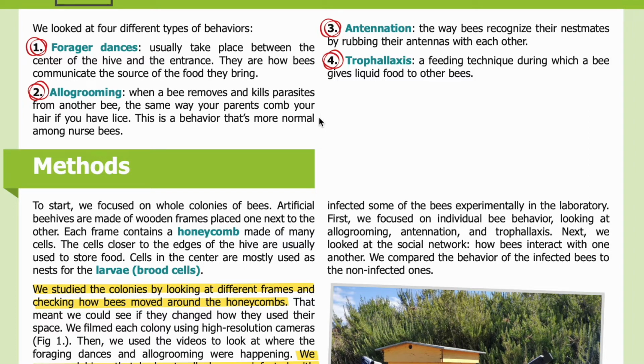This is a behavior that's more normal among nurse bees. 3. Antennation. The way bees recognize their nestmates by rubbing their antennas with each other. And 4. Trophallaxis, a feeding technique during which a bee gives liquid food to other bees.